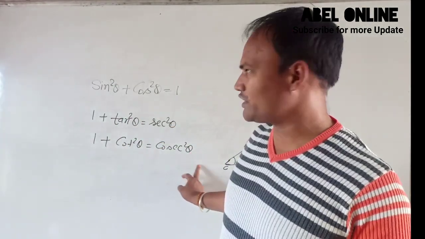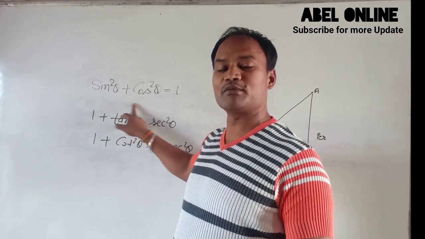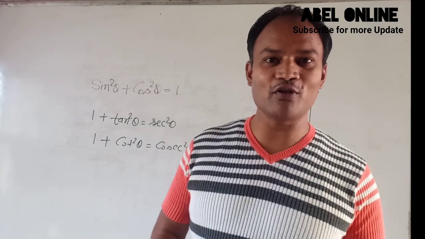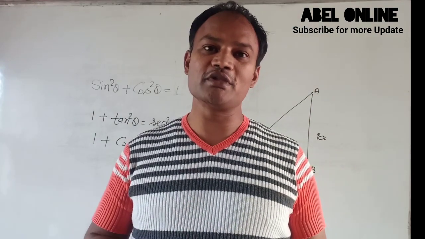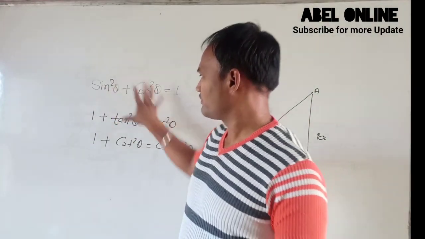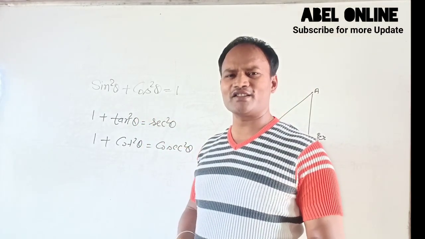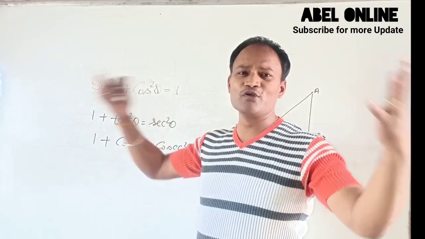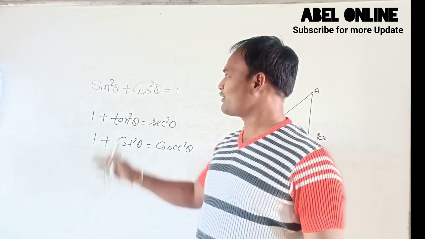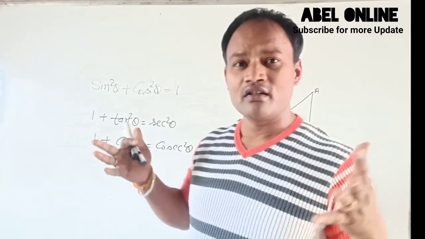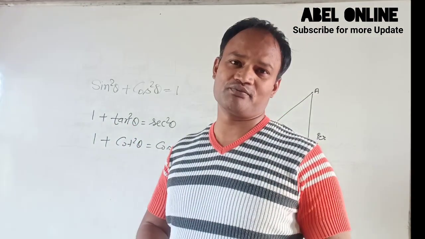and sin square theta plus cos square theta equal 1. So these are the identities, the main formulas of trigonometry. Always remember the basic concept of trigonometry. Now some students are saying, sir, how can we prove these formulas? How do we know where these formulas come from?